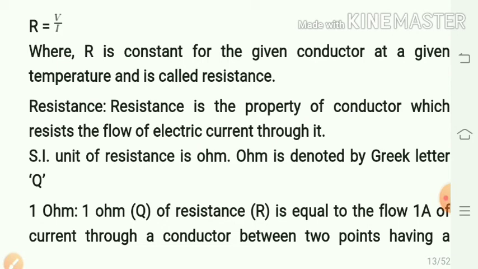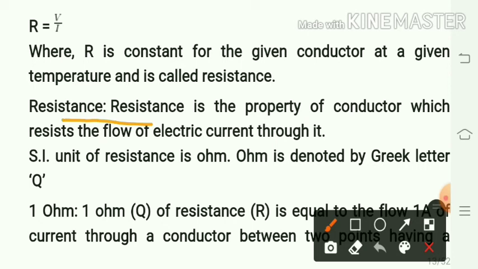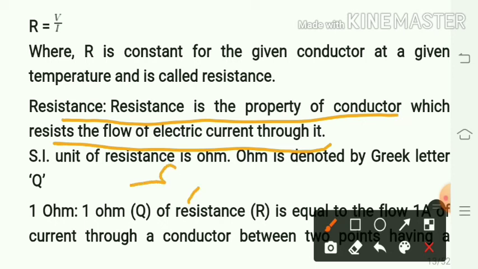Resistance is the property of a conductor which resists the flow of electric current through it. SI unit of resistance is ohm. Ohm is denoted by the Greek letter omega.